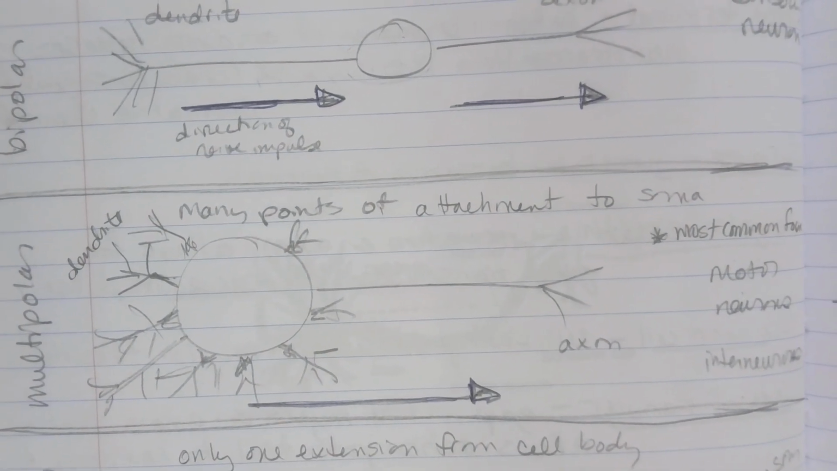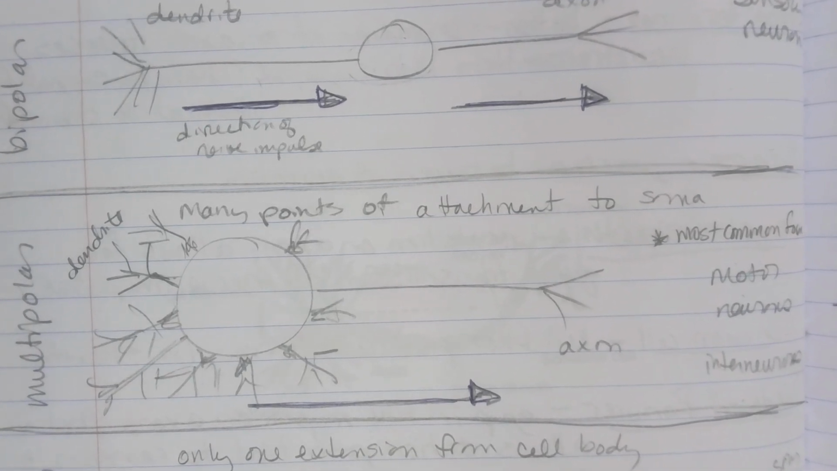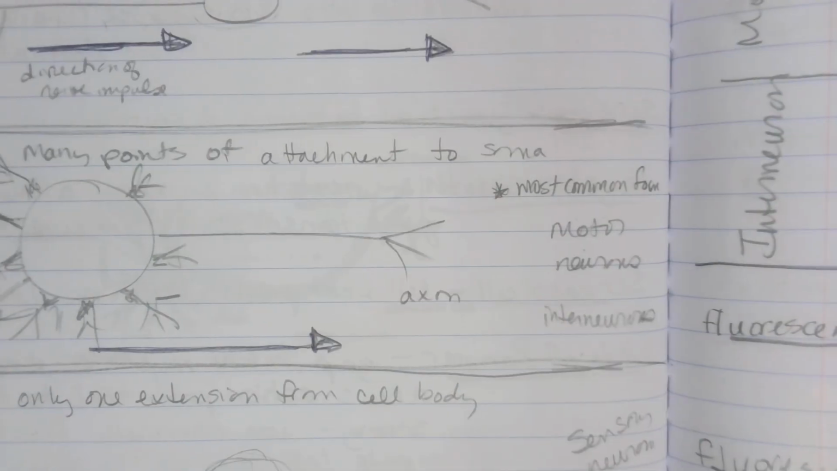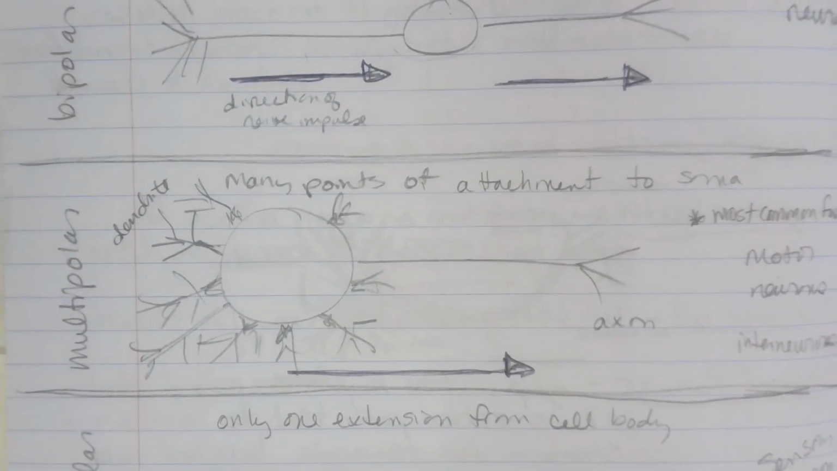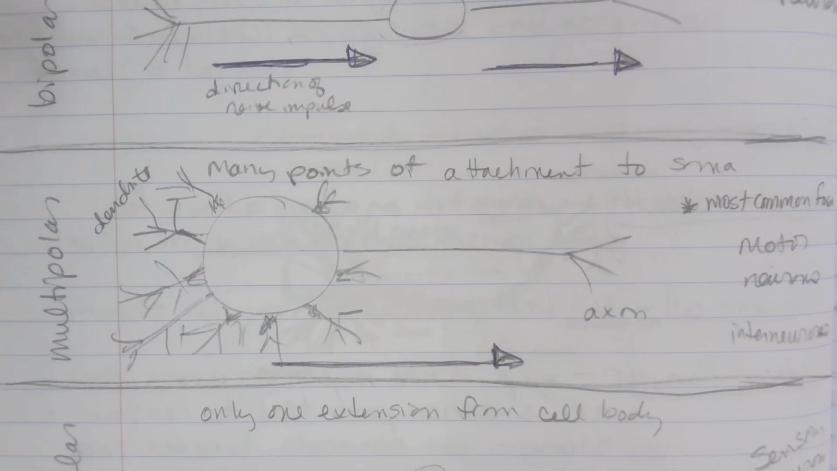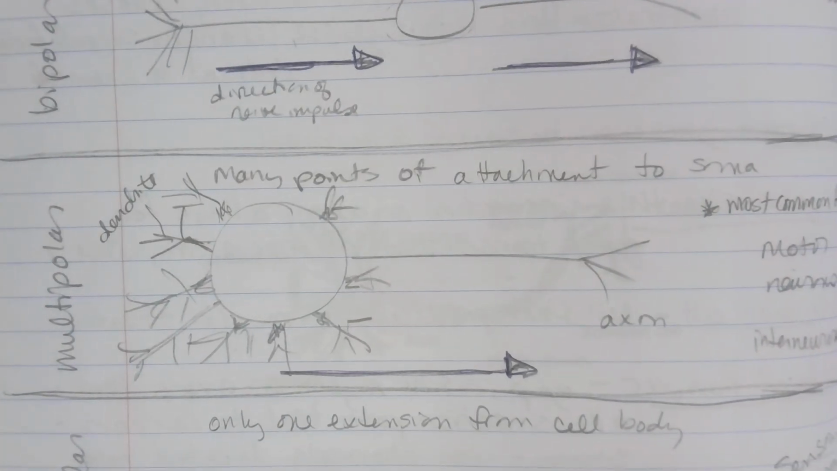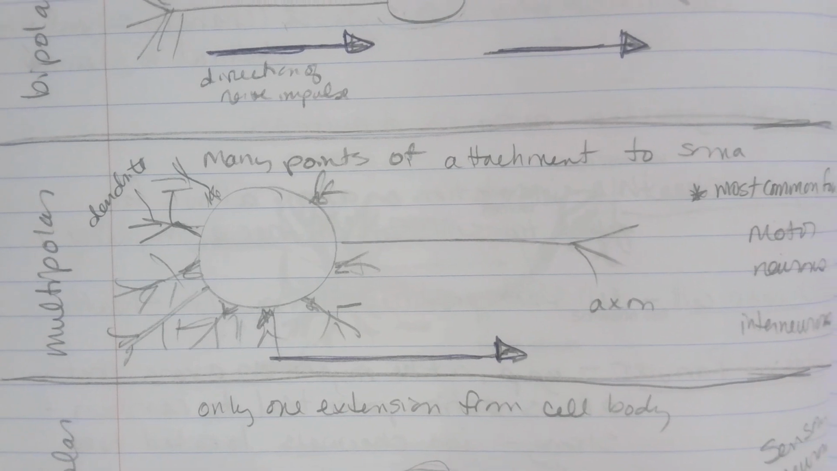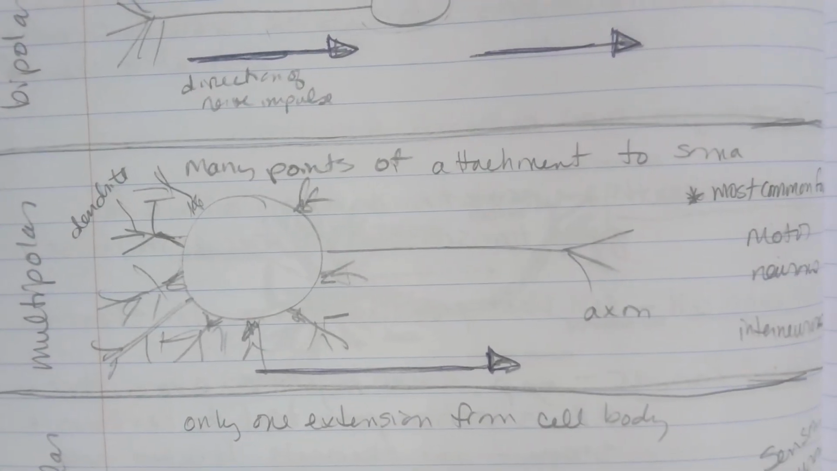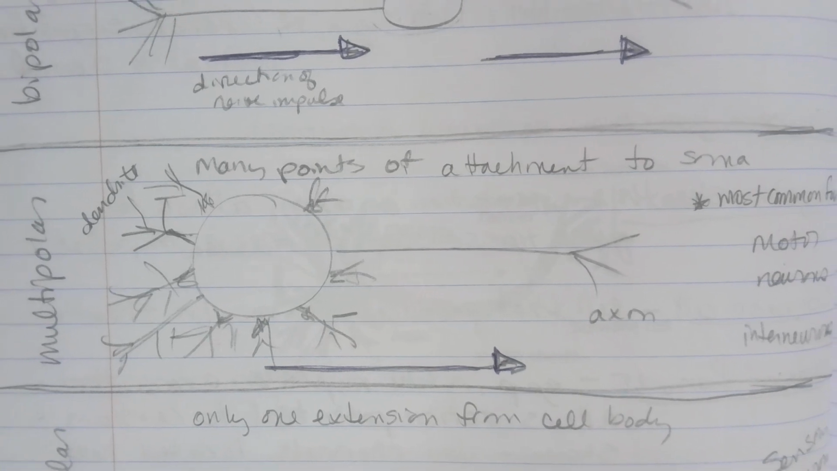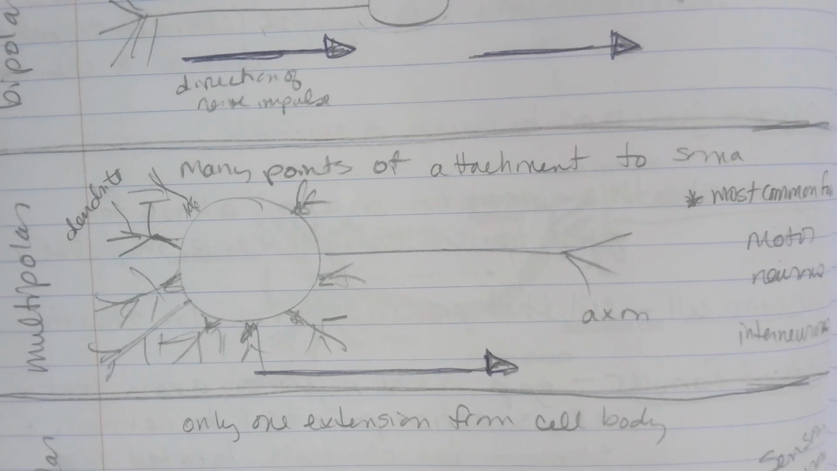Multipolar. Multipolar neurons have many points of attachment to the soma. The most common form of motor neurons and interneurons are multipolar. So we have tons of attachments of dendrites, and then we have this attachment of the axon. The direction of the nerve impulse is from the dendrites to the soma to the axon. Multipolar is the most common form of a neuron for motor neurons and interneurons.